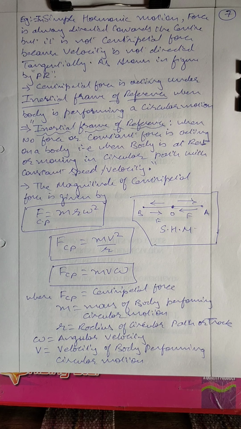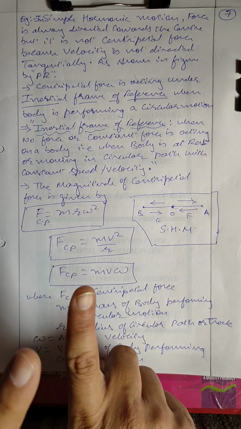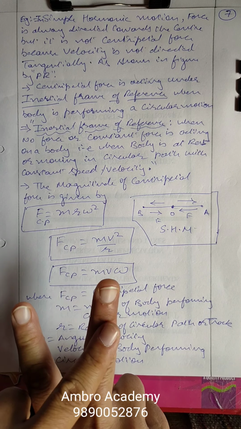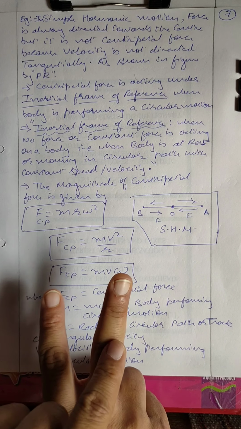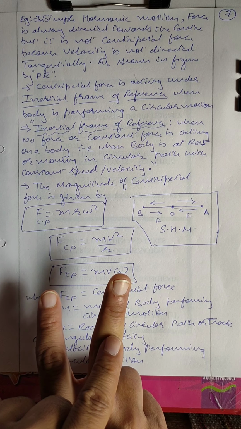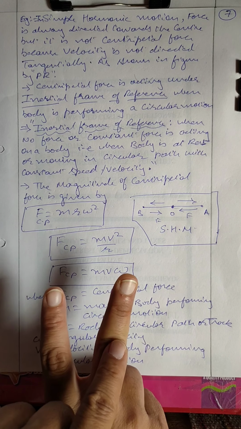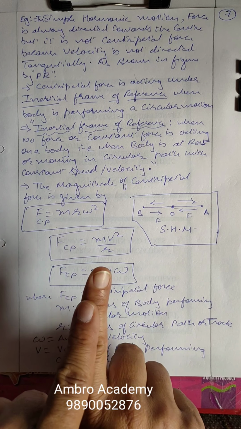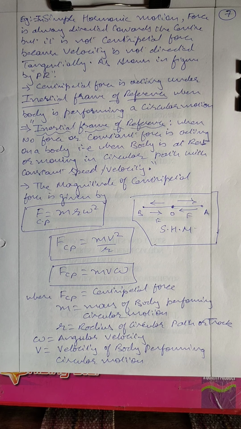Okay, so I think you people are clear with it. Two things are required. First, centripetal force. Number two, what is that? Velocity should be tangential. And the centripetal force. Only those two things make the rotational motion.